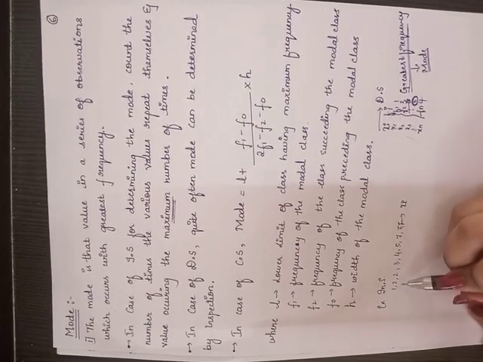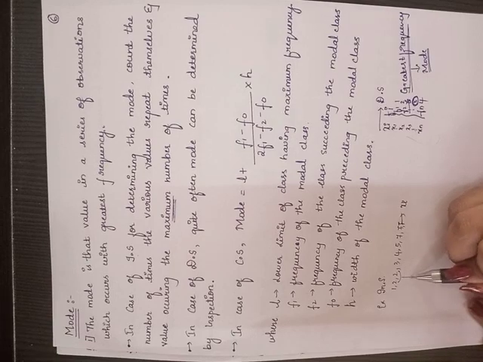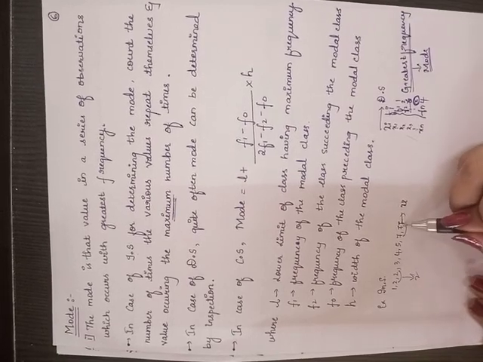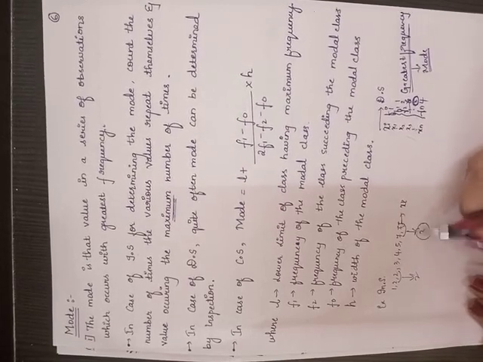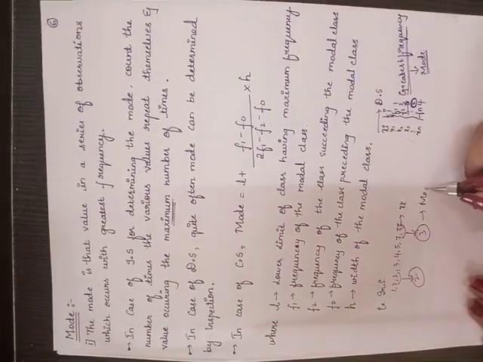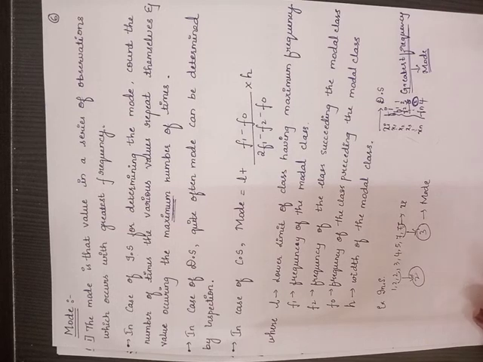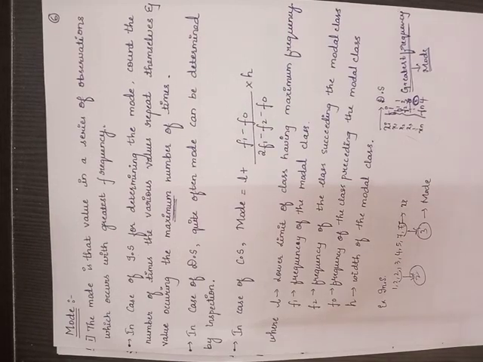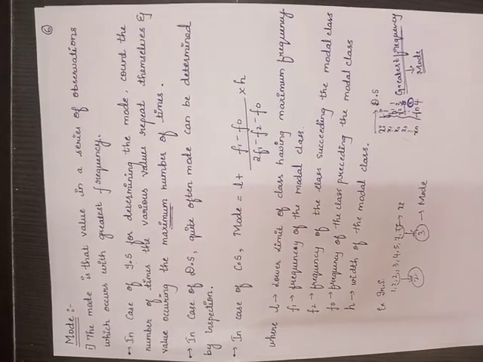Okay, here the number of times 2 is repeated is twice and 7 is repeated thrice. So in these two, the maximum number is what they are asking for. This is nothing but what is called your mode. Hope it is clear for you. Okay students, this is nothing but what is called an individual series, or else it is called ungrouped data.